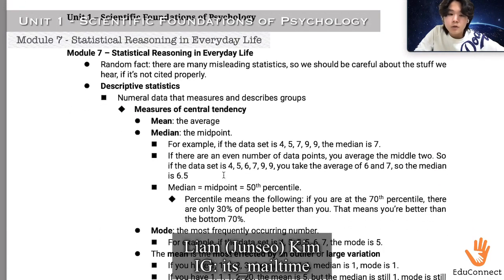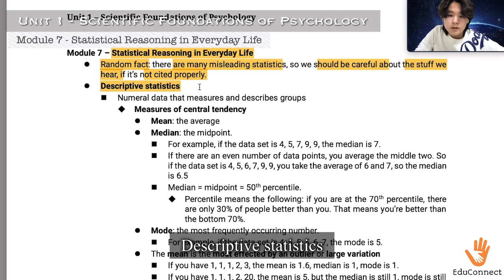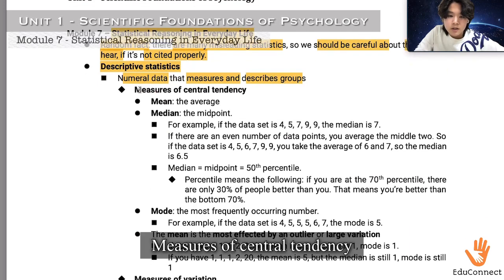Now we're going to jump over to Module 7, Statistical Reasoning in Everyday Life. So a random fact is that when there are many misleading statistics, we should be careful about the stuff we hear if it's not cited properly. And descriptive statistics is when the numerical data that measures and describes groups is represented. Within this section, there's something called measures of central tendency.